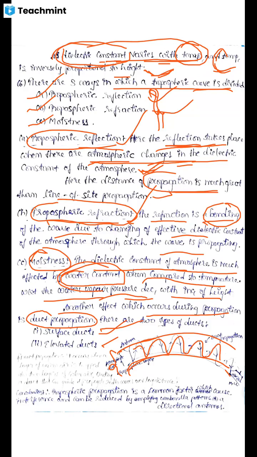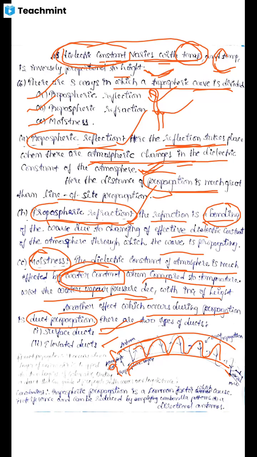Duct propagation means a layer of warm air is trapped between two layers of cool air, causing the wave to propagate a long distance. Finally, the conclusion of this point is that tropospheric propagation is a common factor which causes interference and can be reduced by using umbrella patterns and directional antennas. Clear? This is about the long distance propagation.